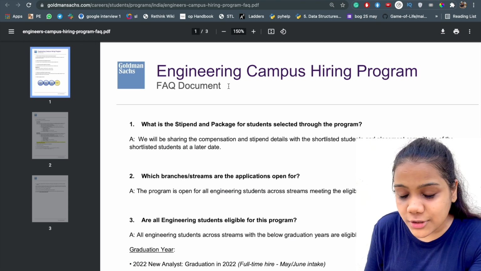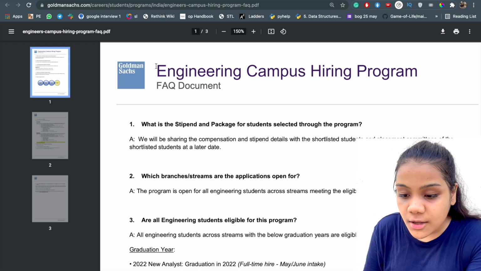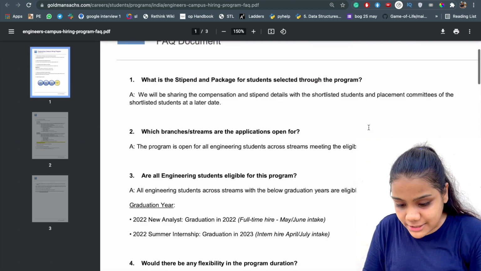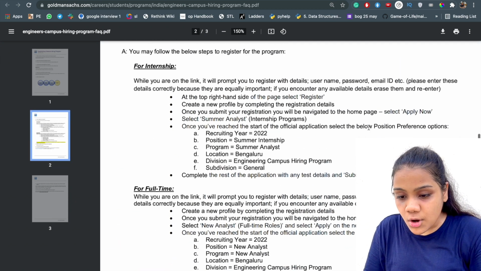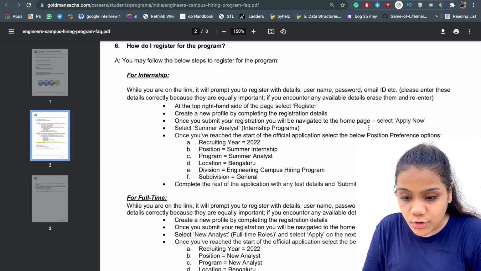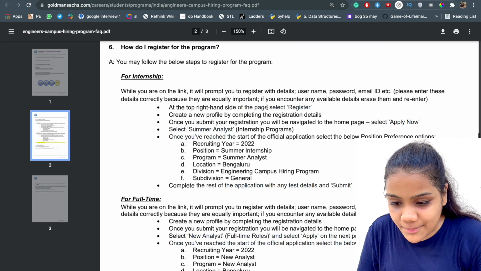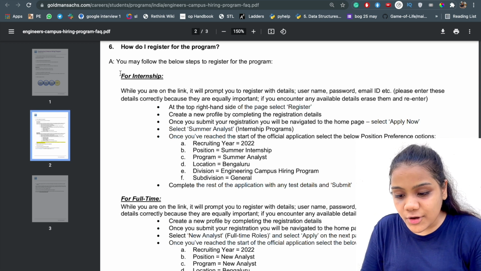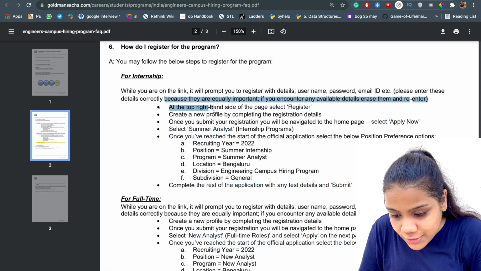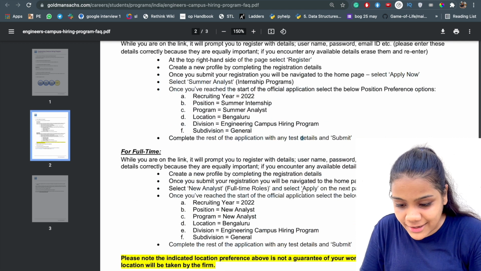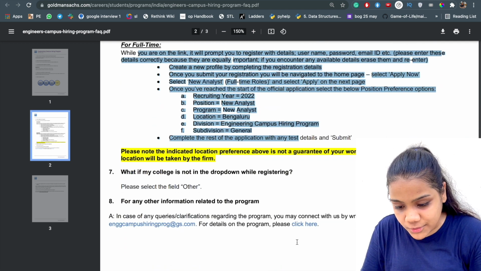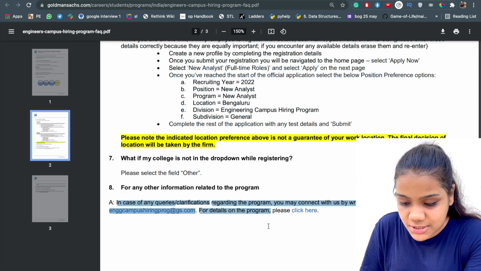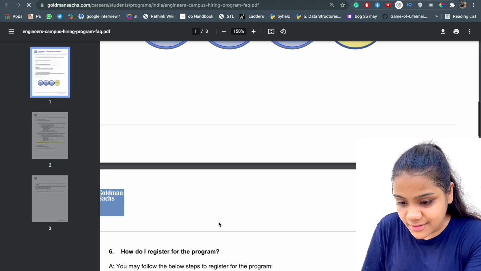Also, you can download this FAQ document from the website. I will provide the link in the description. Here you can see all the details, and they have provided all the details on how you have to register for the program. For example, in question 6, how do I register for internships, they have told you all the steps that you have to follow, and the same for the full-time role. And even if you feel any difficulty, you can just ask them on this email ID and you will be sorted out.